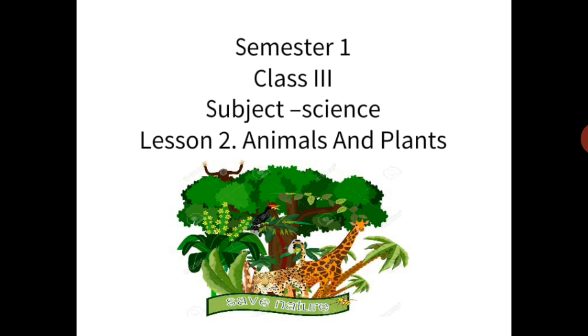In that lesson, we have learned that things which cannot move, which cannot grow, which cannot eat, which cannot feel or breathe, or which cannot reproduce are called non-living things. And things which can move, which can grow, eat, feel, breathe, and reproduce are called living things. The living things are human beings, animals, and all types of plants. So, in this lesson, we are going to learn about animals and plants.